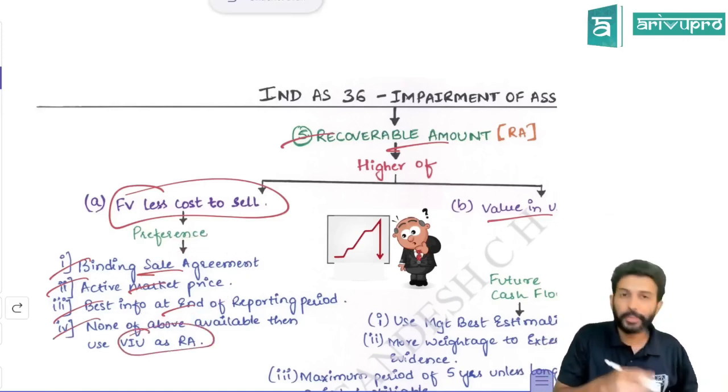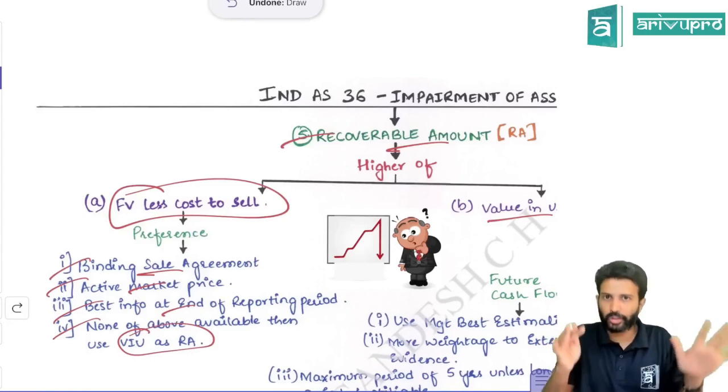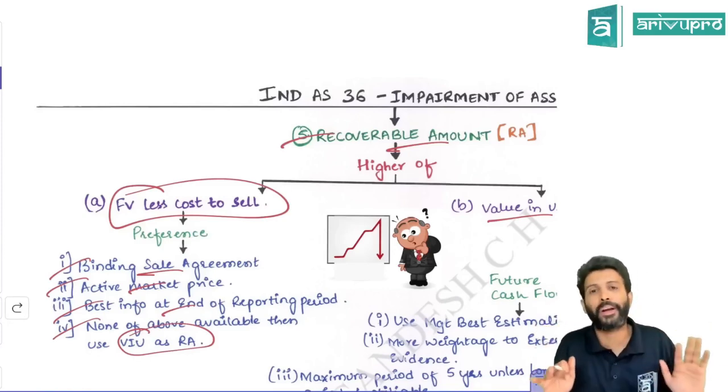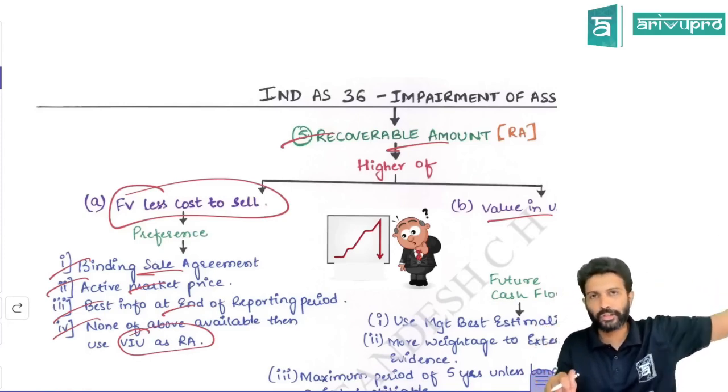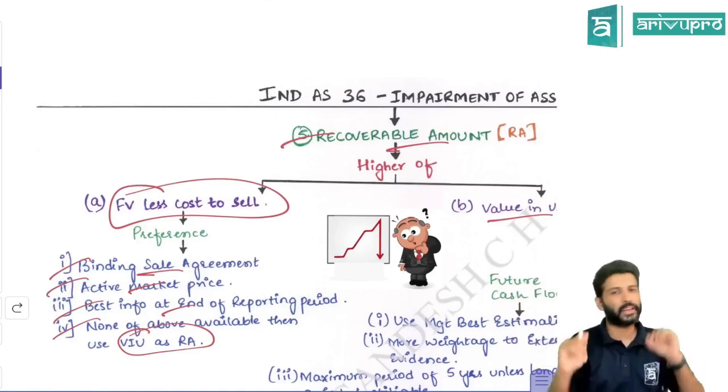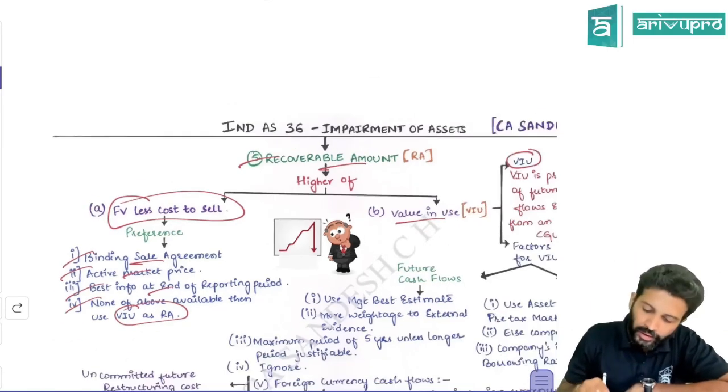If all the above 3 options are not there for you, there is no active market, there is no third party sale agreement, nothing, you can't do an estimate also, it means ignore fair value less cost to sell, and value in use itself you adopt as the recoverable amount. That one. All right. Another one is value in use.